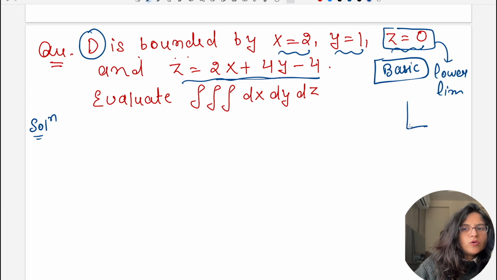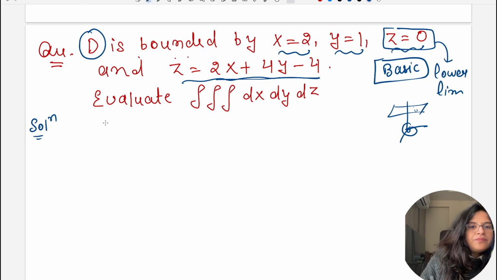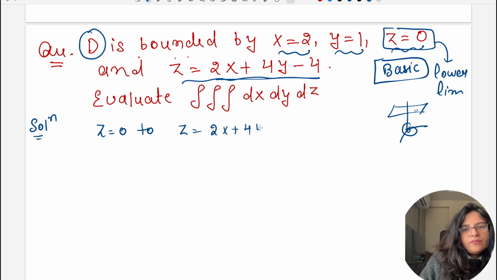So if you draw z is equal to this, it will be some plane in the space. Right everyone? So 0 will be the lower limit. From 0 we are going up to this plane, so this plane will be the upper limit. So z is varying from 0 to z is equal to 2x plus 4y minus 4. Now in order to assess x is equal to 2 and y is equal to 1, you have to use these along with z is equal to 0. So you put z is equal to 0 here.